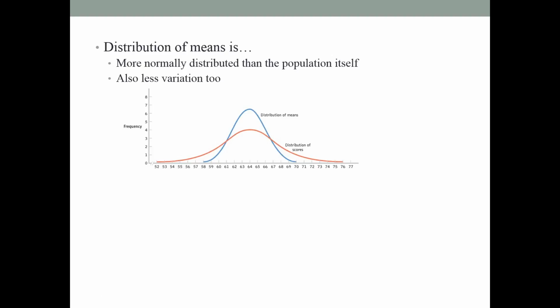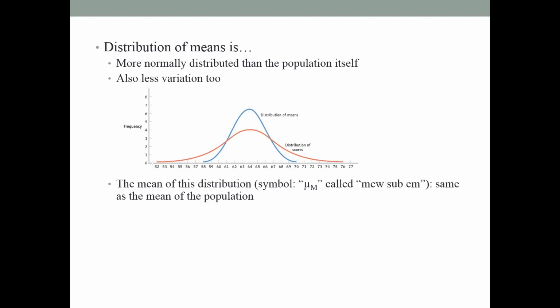They tell us, first, the mean of this distribution, and by the way, the symbol of this mean is mu sub m. The mean of this distribution is the same as the mean of the population. This is very easy to understand because the symbol is from the population. Second, the standard deviation of this distribution, the symbol is sigma sub m.